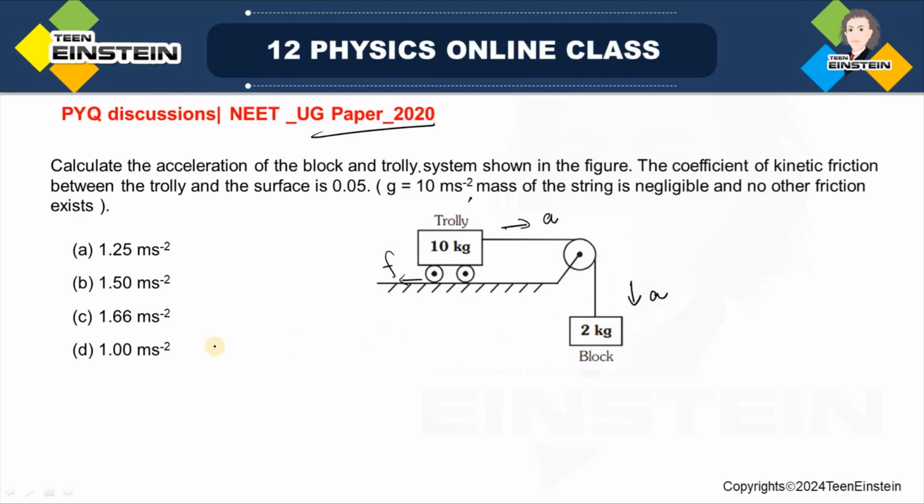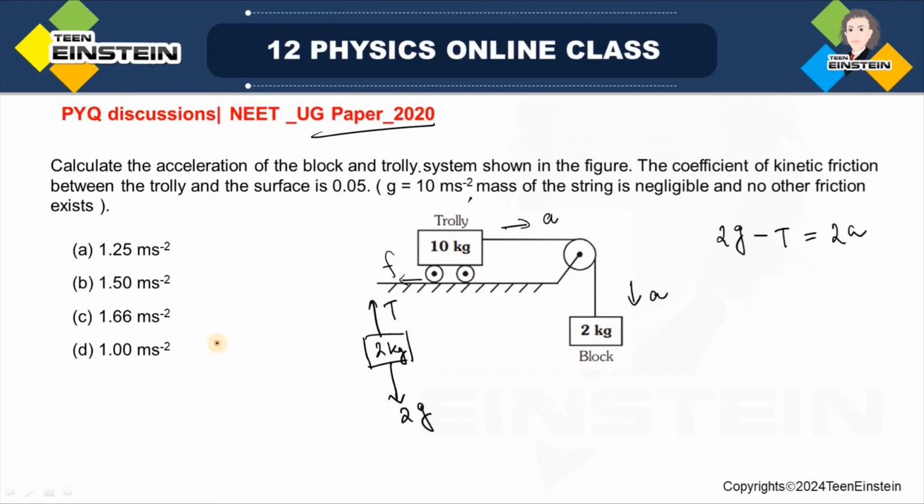Let us try to draw the free body diagram over here, and then it will be easy to write down the equations of motion. So for 2 kg block, there will be downward force, that is its own weight, 2 into g, and in the upward direction only one force, that is the tension in the string. Okay, so what will be the equation of motion? Let me write it here. So 2g minus T will be equal to 2a.